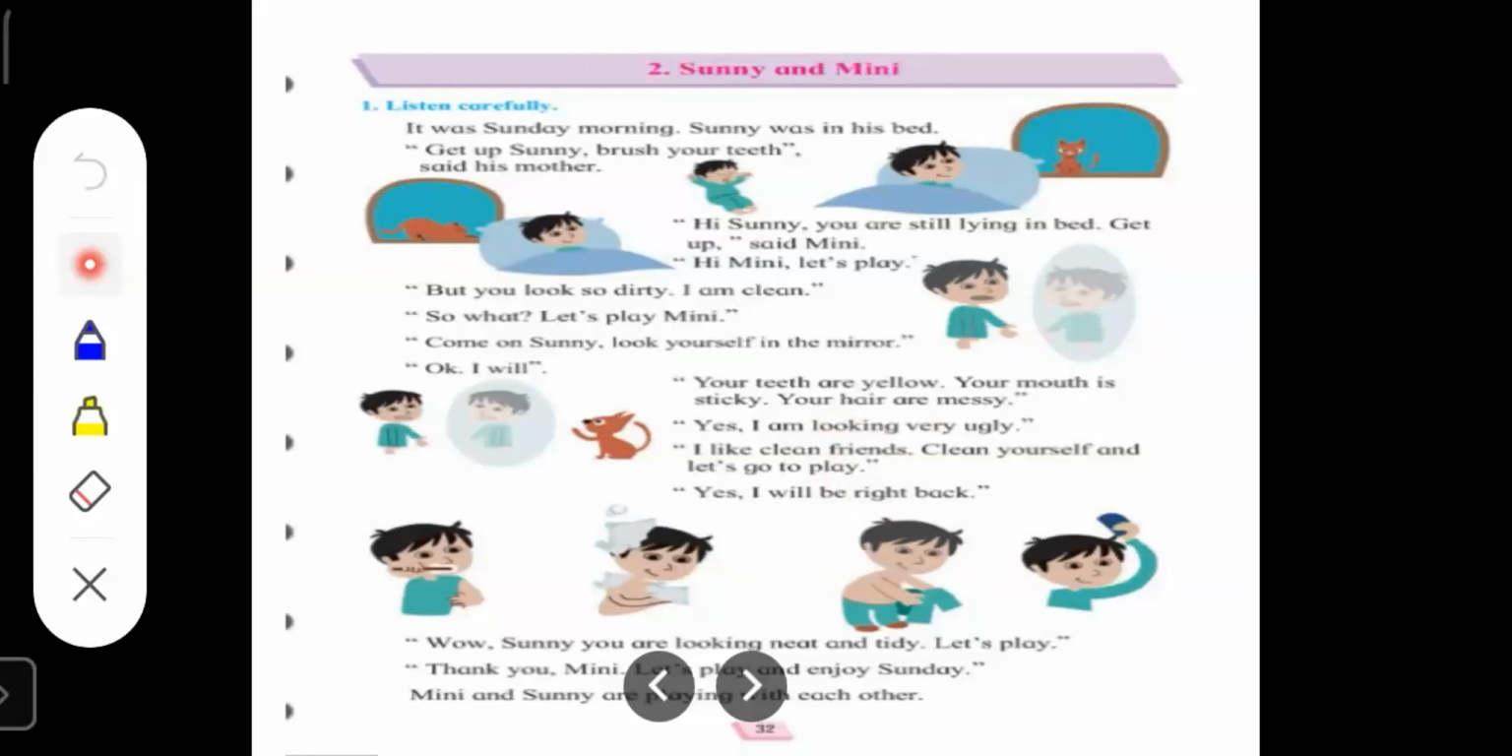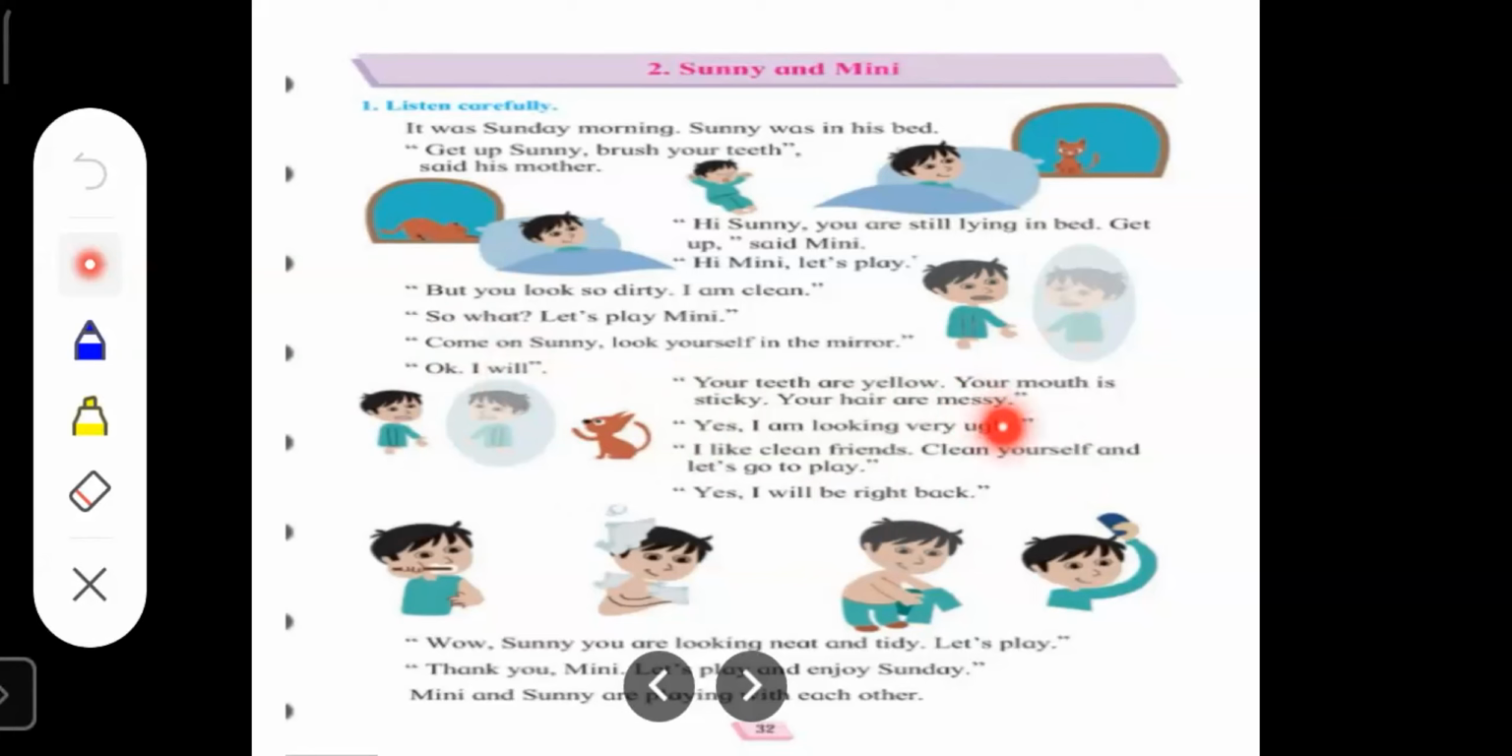Here, after looking in the mirror, see here, Minnie is also there with him. So here you can see Sunny is looking at himself in the mirror and Minnie is also here. You can see Minnie is also waiting here for Sunny. And what is Minnie telling Sunny? Minnie is telling, your teeth are yellow, your mouth is sticky, your hair is messy.